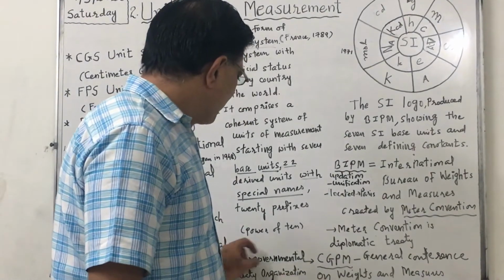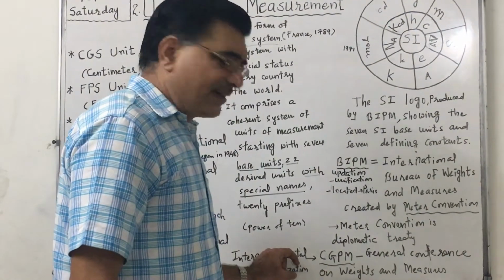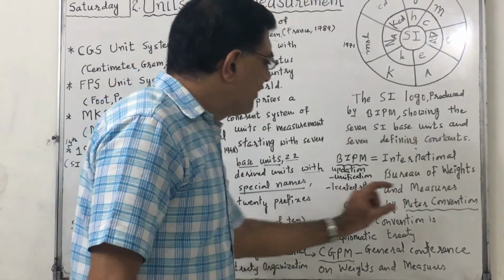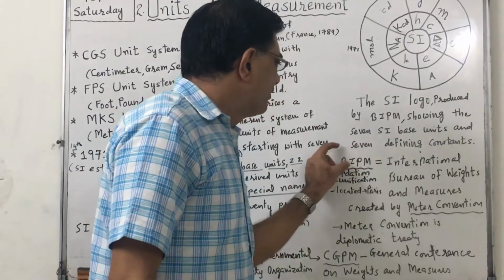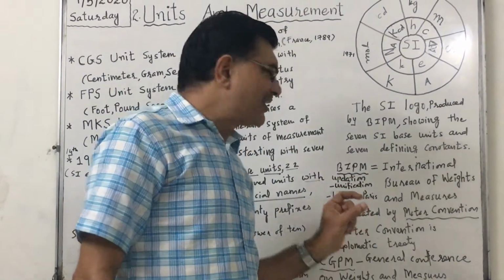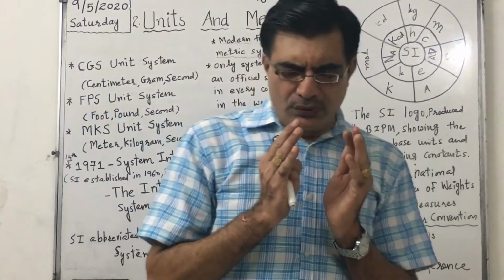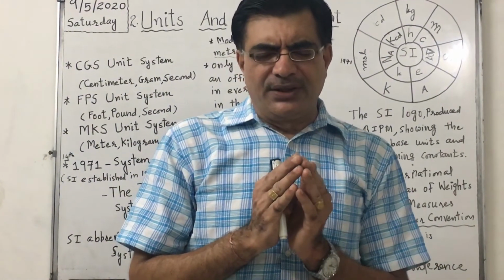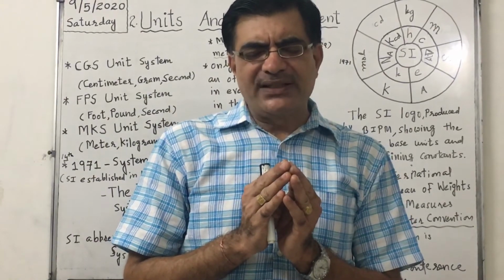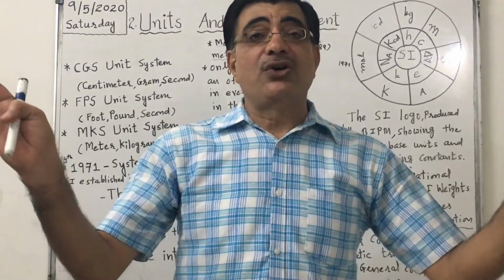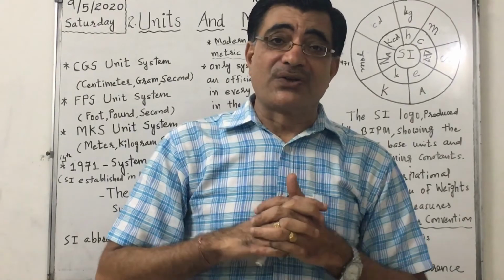It is an intergovernmental treaty organization. It signed a treaty called Meter Convention. Meter Convention formed BIPM. The task of BIPM is to ensure the updations of units and unification of measurement across the world.